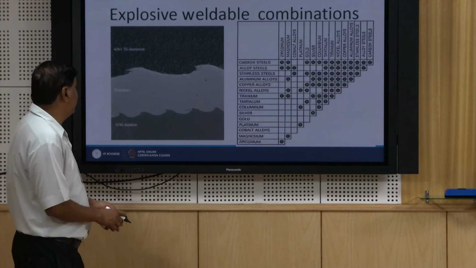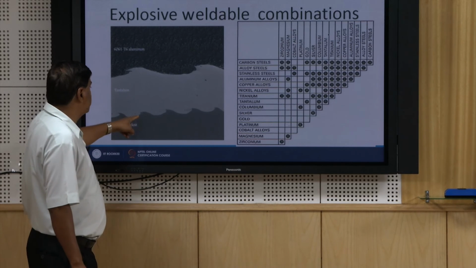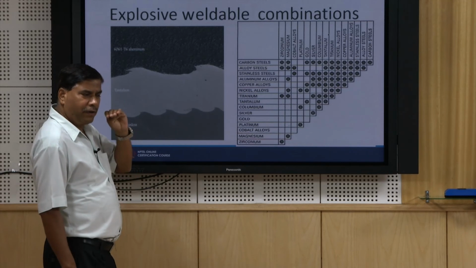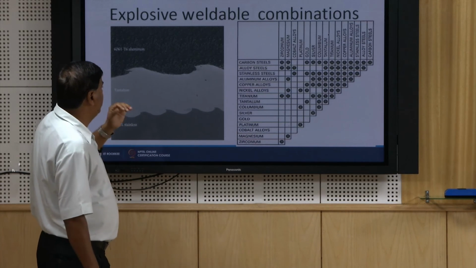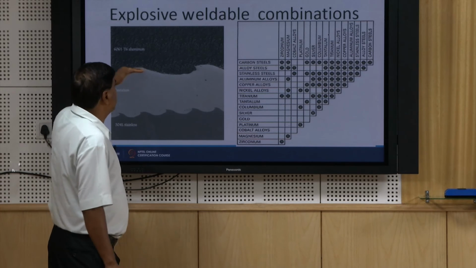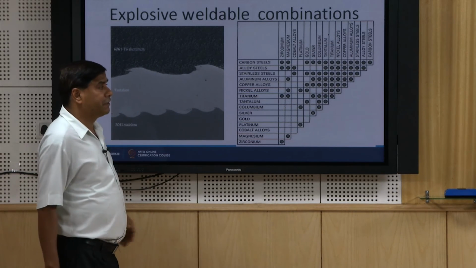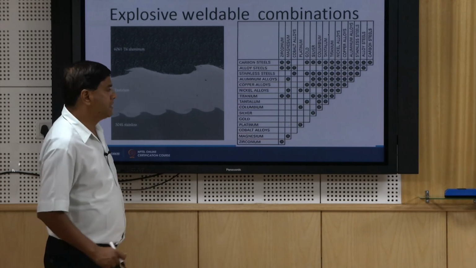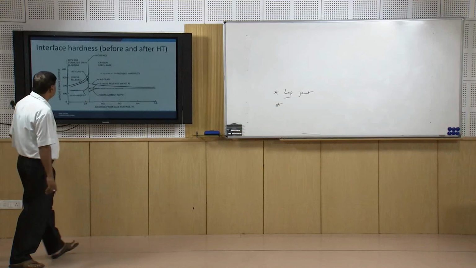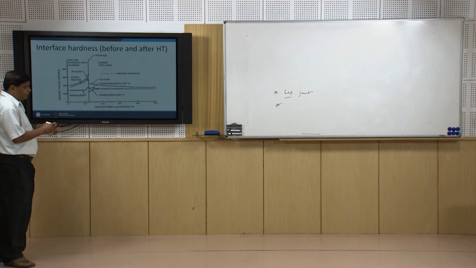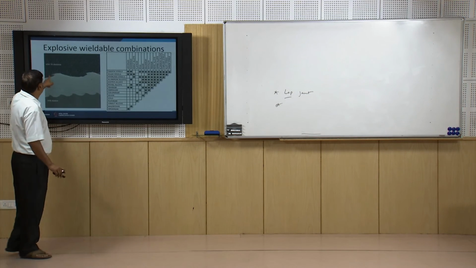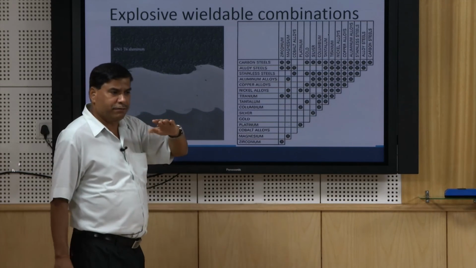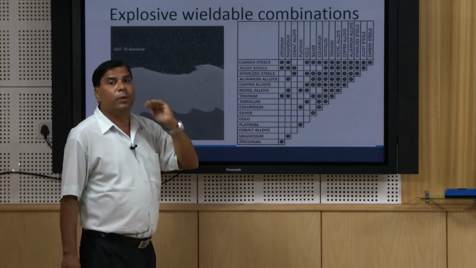So, here typically what we can see is the kind of waviness which is present, and this waviness determines the strength of the explosive joint. If it is largely flat, then the flat interface will be offering lower strength as compared to the wavy structures. So, here, this is the region where the plastic flow of the material will be taking place. So, this plastic flow of the material will be causing the work hardening of the material.